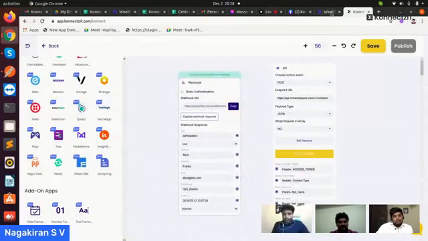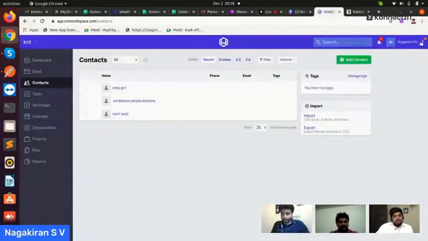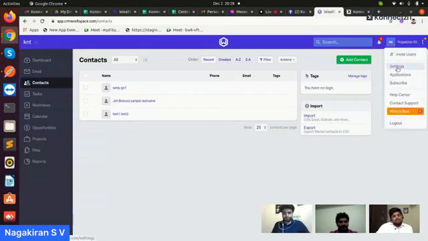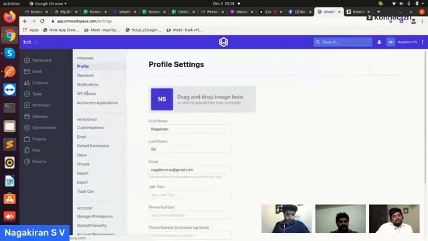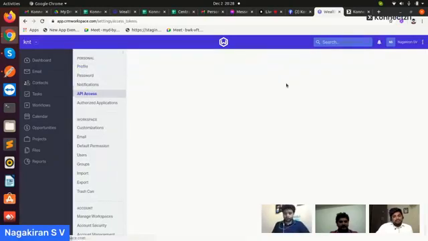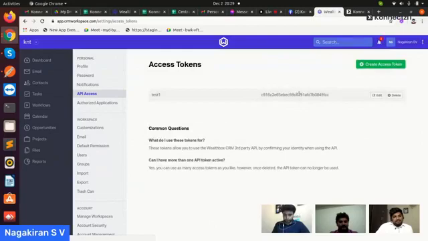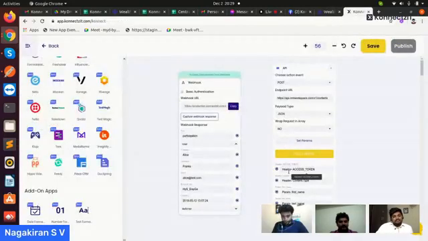So I will take the access token, and the content type.